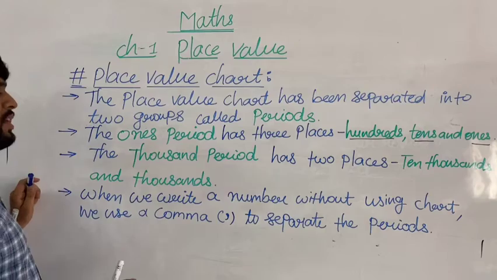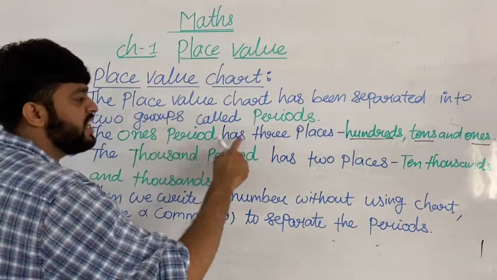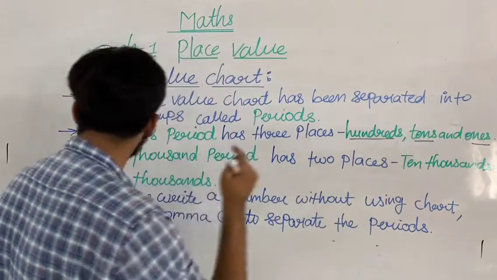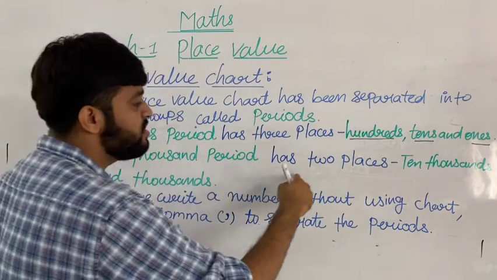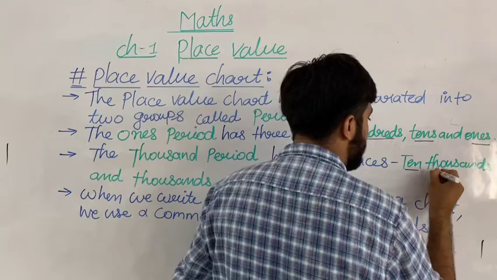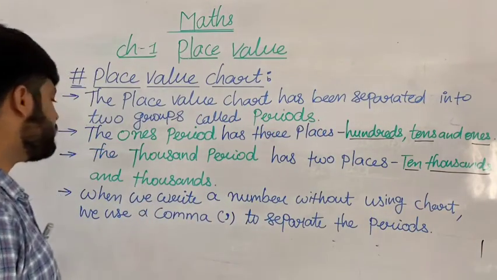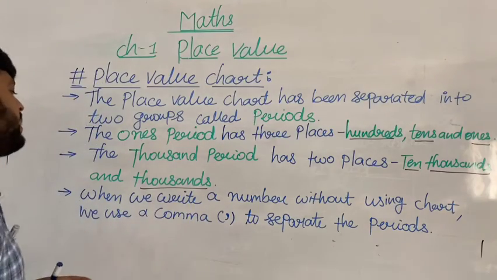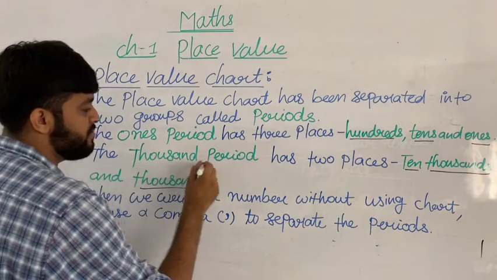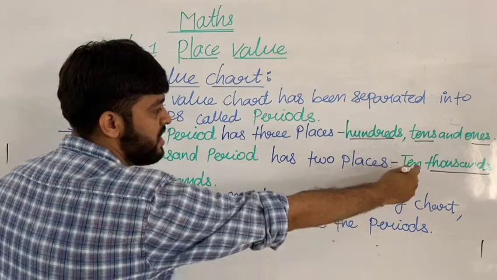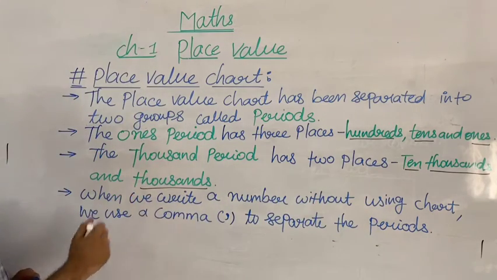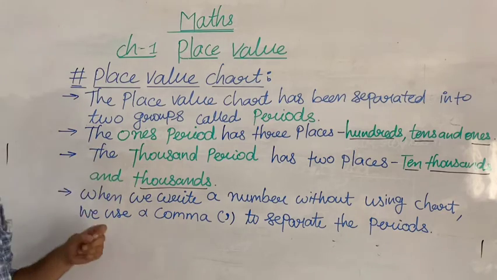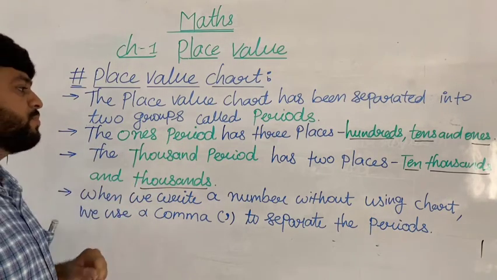Once again I am going to repeat for you. The ones period has three places. Which three places? Hundreds, tens and ones. And the thousands period has two places, ten thousands and thousands. The thousands period has two places, ten thousands and thousands. That is, two places for the thousands period and three places for the ones period.